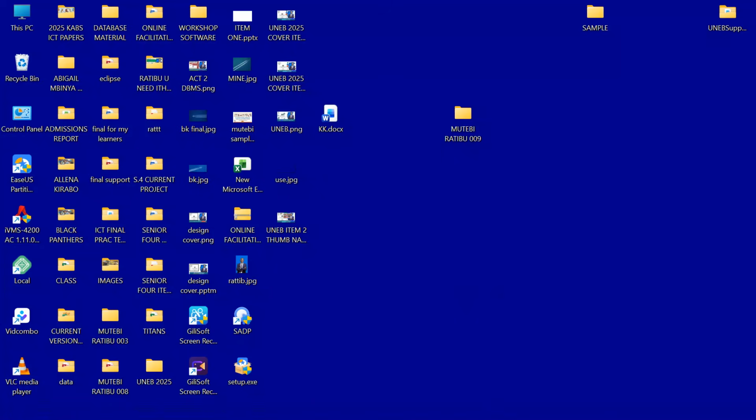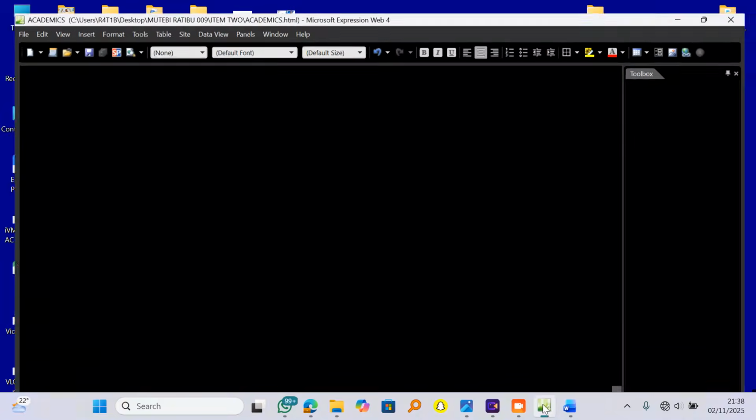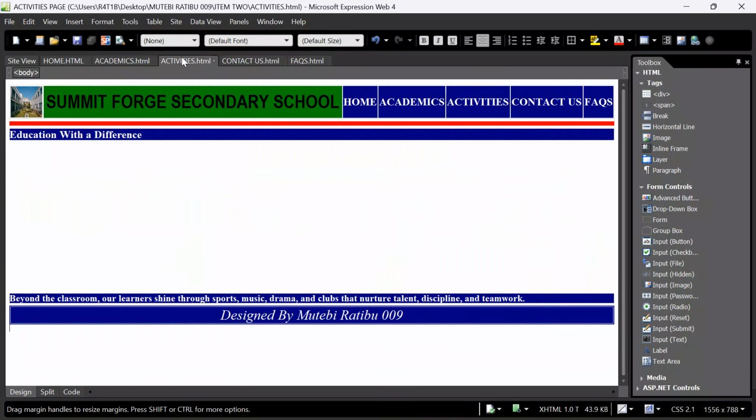So I will come over here, and then I say, go to HTML, I go to activities, and on activities we want to start to see that we rock and get things done. I want to use a table. The table makes your work easy to balance the pages. So let us use tables.